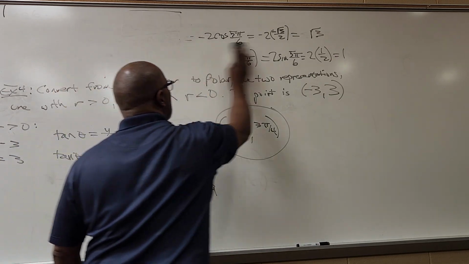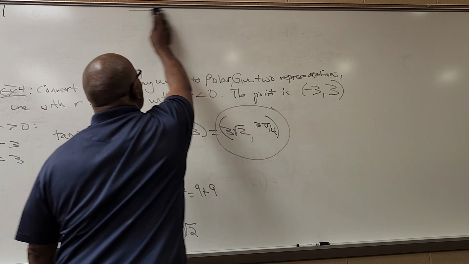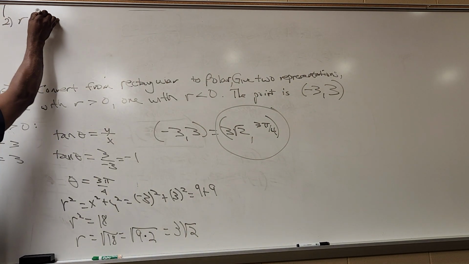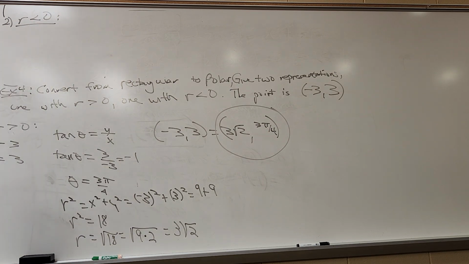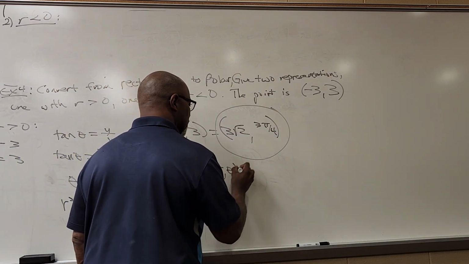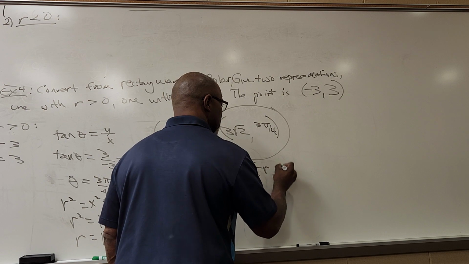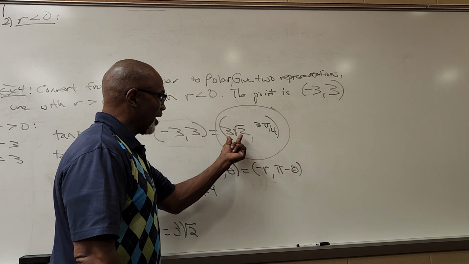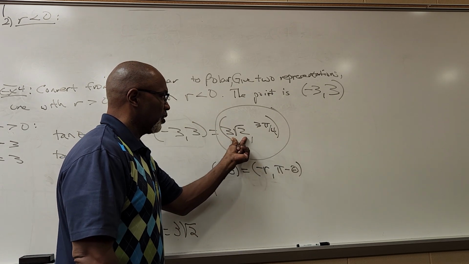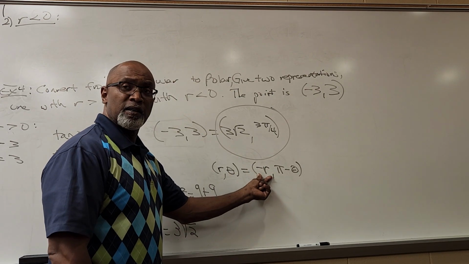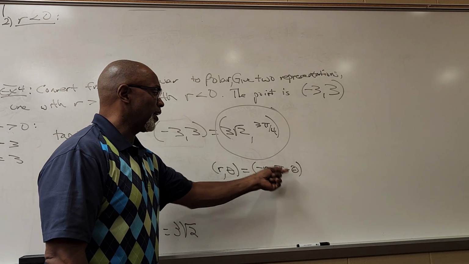Let's do the second representation when r is negative. So I want a second representation, but this time I want r to be negative. Well, we just did that. We said that r comma theta is the same thing as negative r, pi minus theta. So I can apply that to this. R is 3 square root of 2. Theta is 3 pi over 4. So r, theta coincides with negative r, pi minus theta.